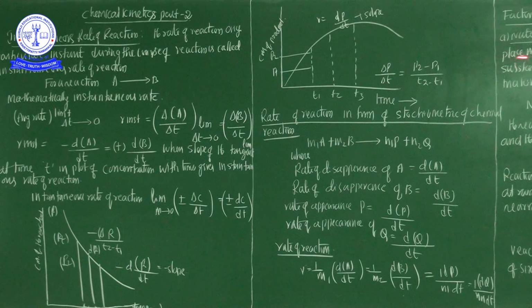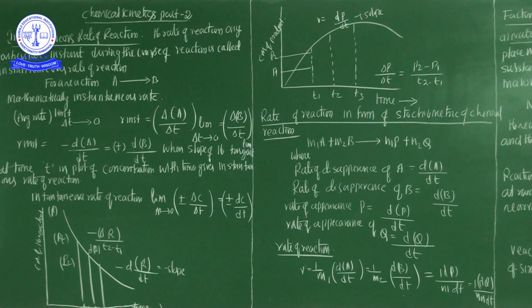The first one is the nature of the reactants. The rate of the reactions is basically decided by the nature of the reactant. Reactions between ionic substances take place much faster than reactions occurring between covalent substances, because in an ionic reaction there is no breaking and making of bonds.